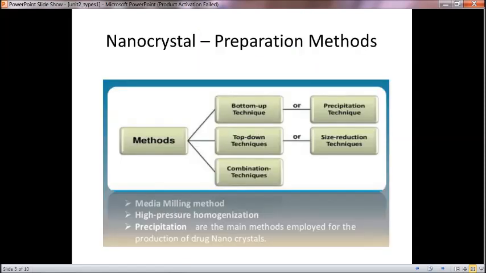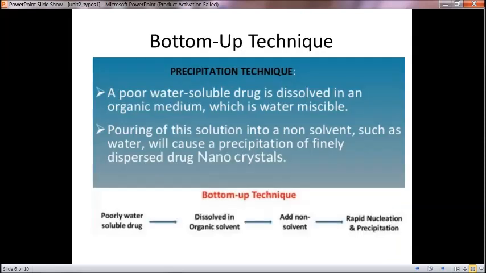Among the preparation methods, the precipitation method is a bottom-up technique because it starts from molecules, and there are also size reduction or top-down techniques and combinational techniques. Media milling, high pressure homogenization and precipitation are all used, but precipitation is the main method exploited for production of drug nanocrystals, as I already told. In the bottom-up technique, only the precipitation technique comes.